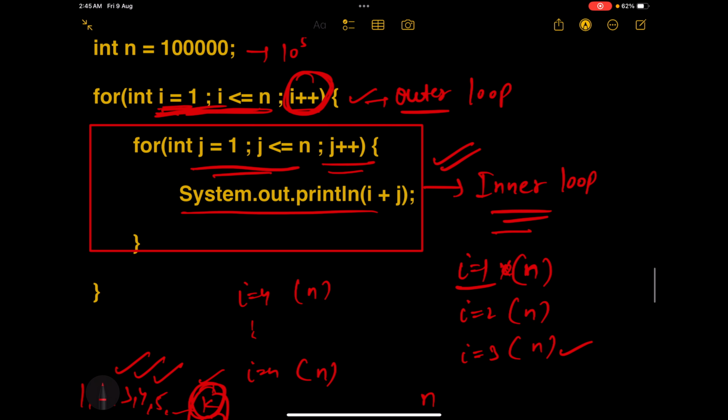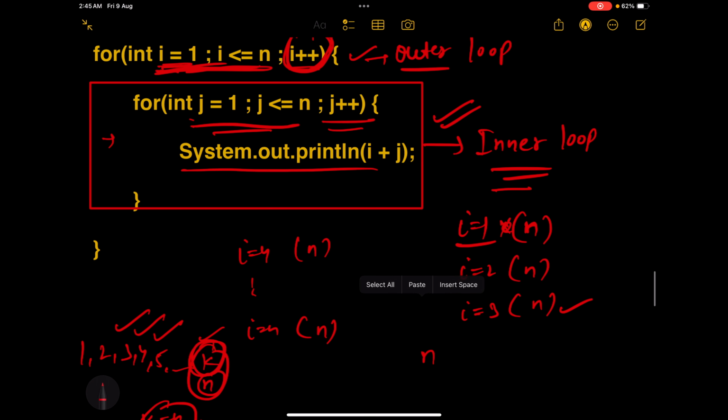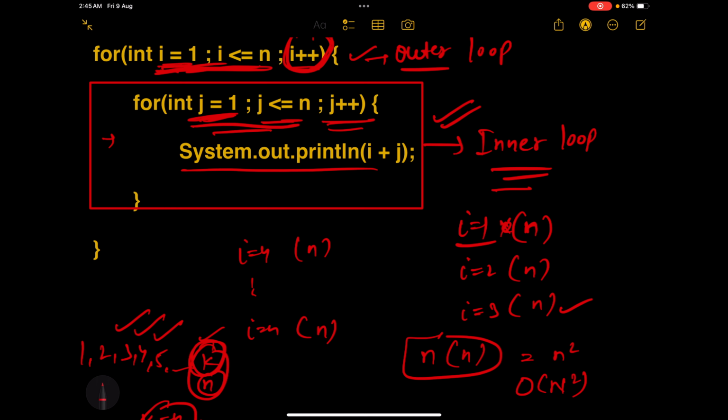And how much time is this inner loop taking, guys? This is also taking n times, because it is also starting from 1, j is being incremented by 1 each time, and it is also going till n. So this is n times as well, so this is n square. So time complexity, we can safely say, is n square.